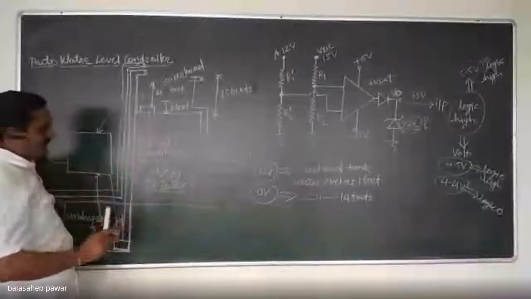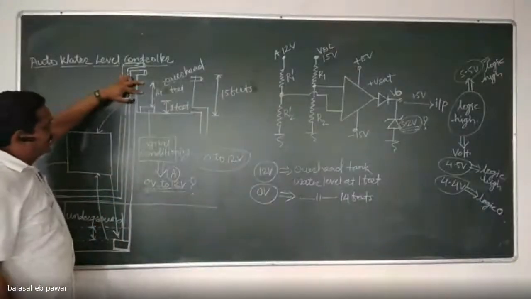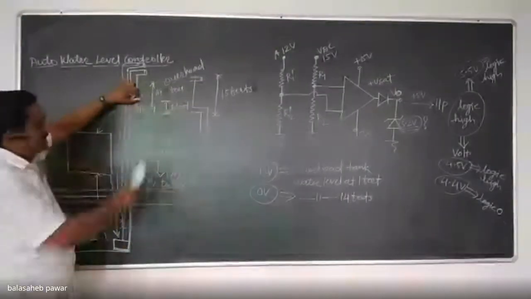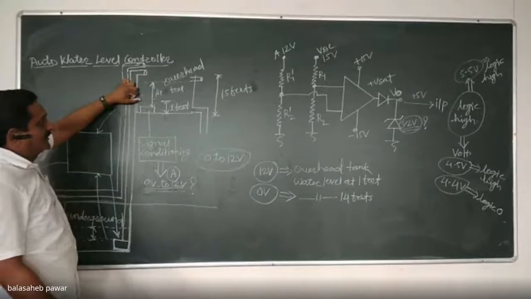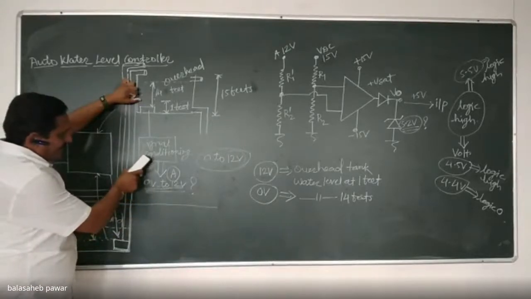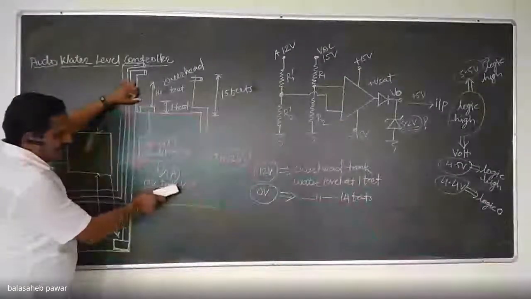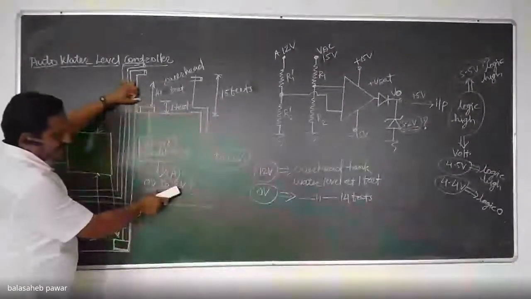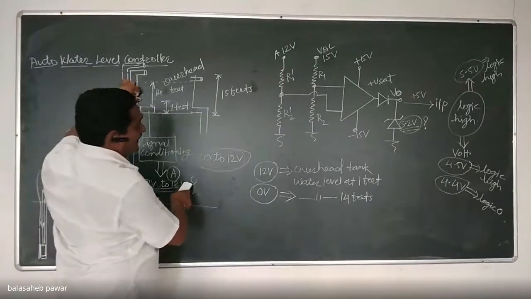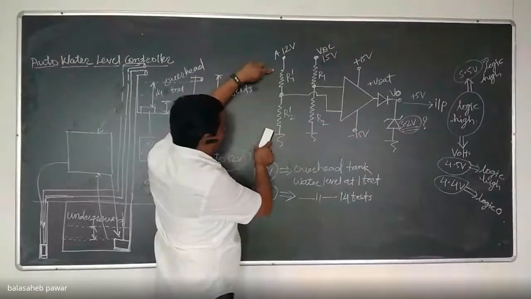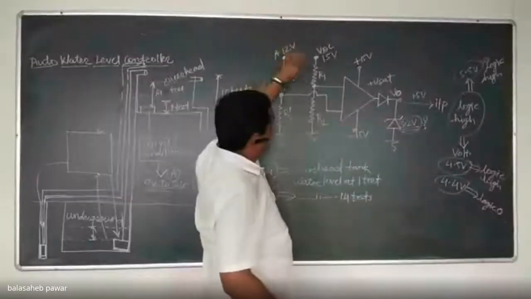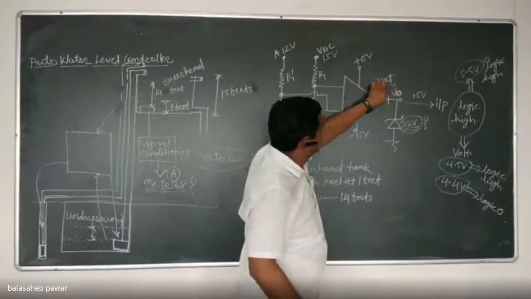See this sequence properly. Whenever the tank gets empty up to the reservoir level, which is almost 1 foot from its bottom, what should happen? The signal conditioning circuit output should go to 12 volts. Here I mention it. Correct? That 12 volt, we are applying to this voltage divider. And whenever it reaches 12, only then the output of this op-amp should go to plus Vsat.